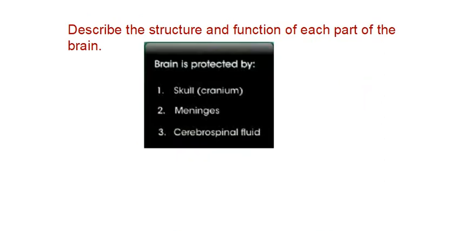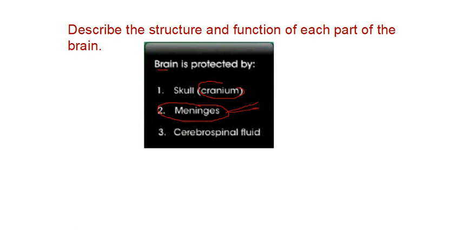देखिए बेटा, ब्रेन is a hard bony skull which is known as the cranium, and there are three delicate membranes which are called meninges.